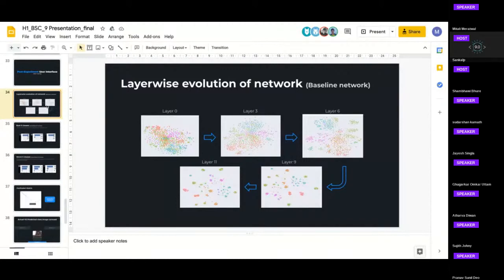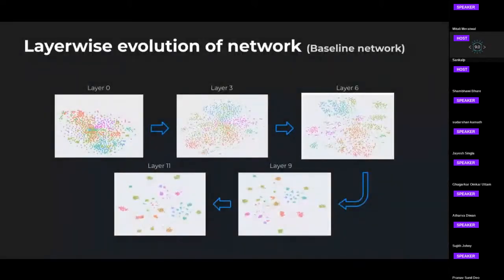Mithali, can you just present a bigger picture? Okay, so in layer 11 you can see there are small clusters. So these are the respective classes which the model has identified and sorted out.